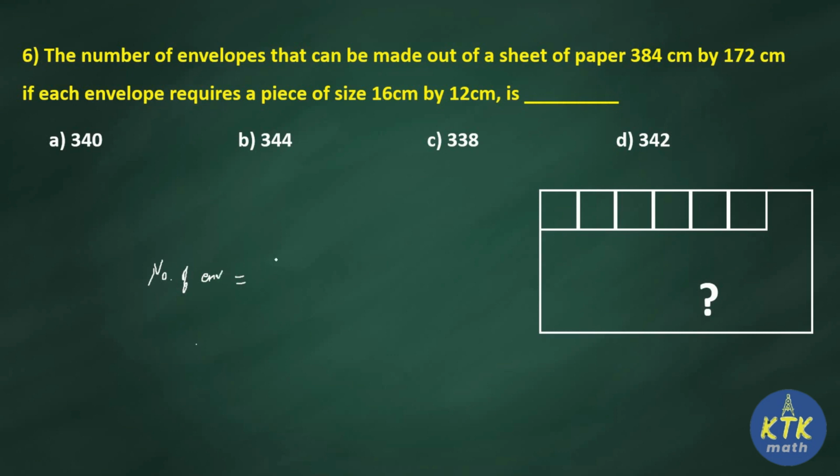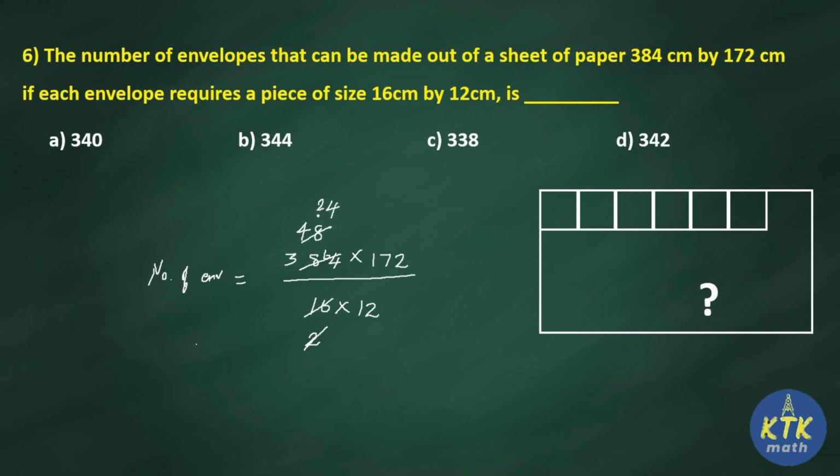So the number of envelopes is nothing but area of larger sheet, that is 384 multiplied with 172. Why am I multiplying? Because we know that the area of a rectangle formula is L into B. So 384 into 172 divided by area of envelope. Area of envelope is nothing but 16 multiplied with 12. I am not going to multiply numerator and denominator; I can cancel. I can cancel 16 and 384 in the 8 table. 2 eights are 16. In 38, 4 eights are there, remaining 6. 8 eights are 64. Then again I can cancel 2 with the 48.